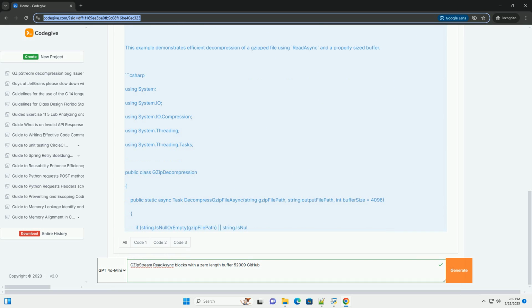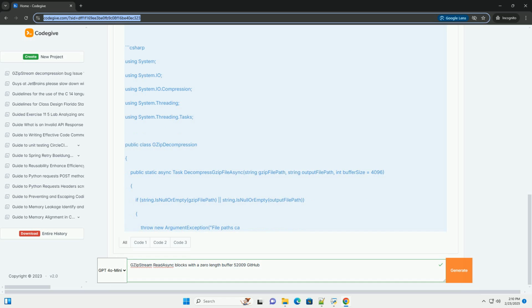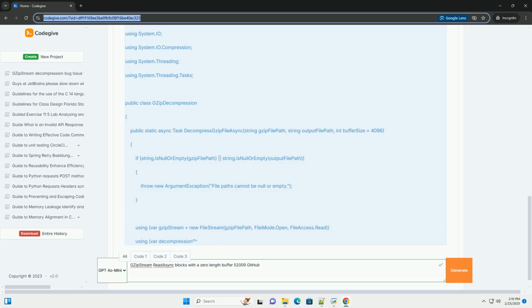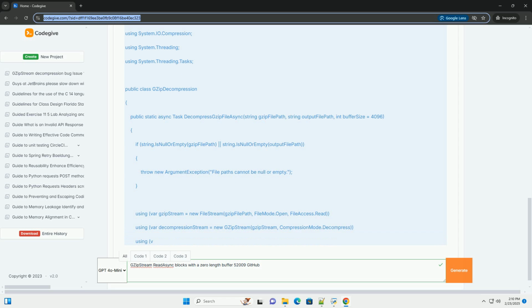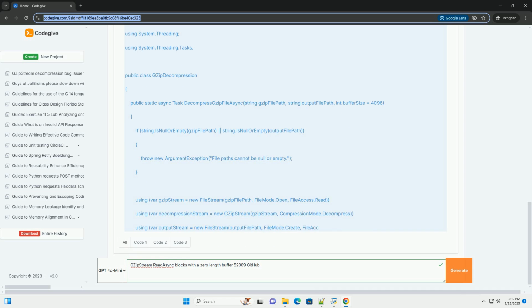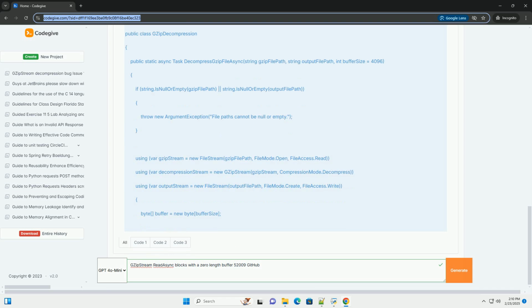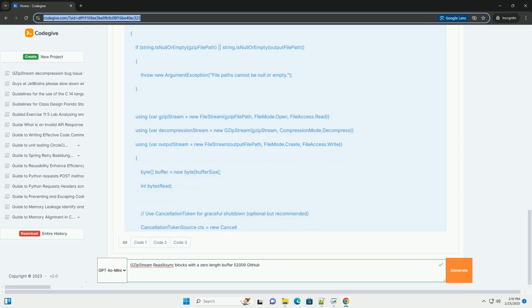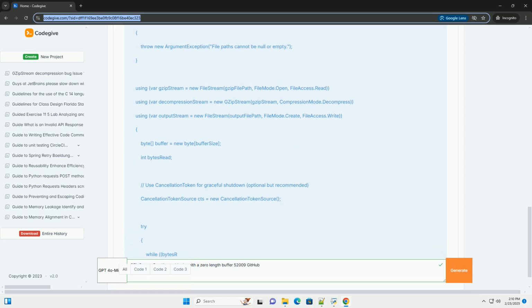Understanding GZipStream and ReadAsync. GZipStream is a class in .NET that provides compression and decompression capabilities using the gzip algorithm. ReadAsync is an asynchronous method that reads data from a stream. Using them together allows for efficient, non-blocking decompression of gzipped data.